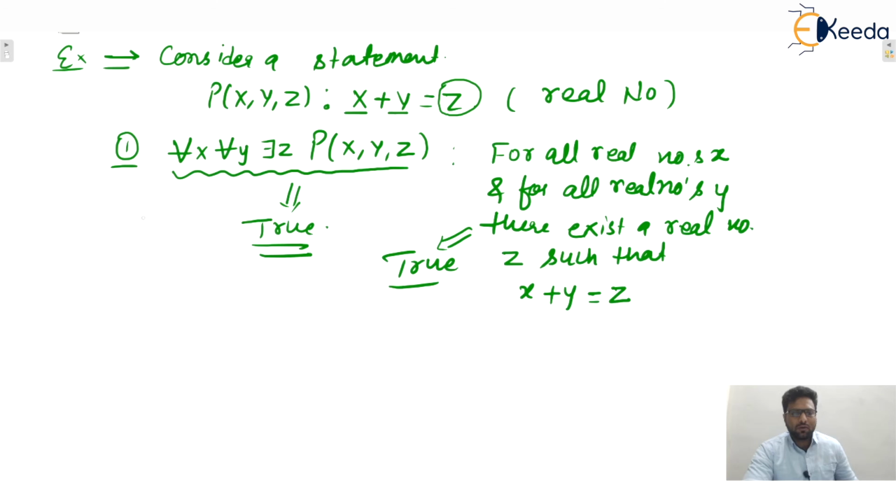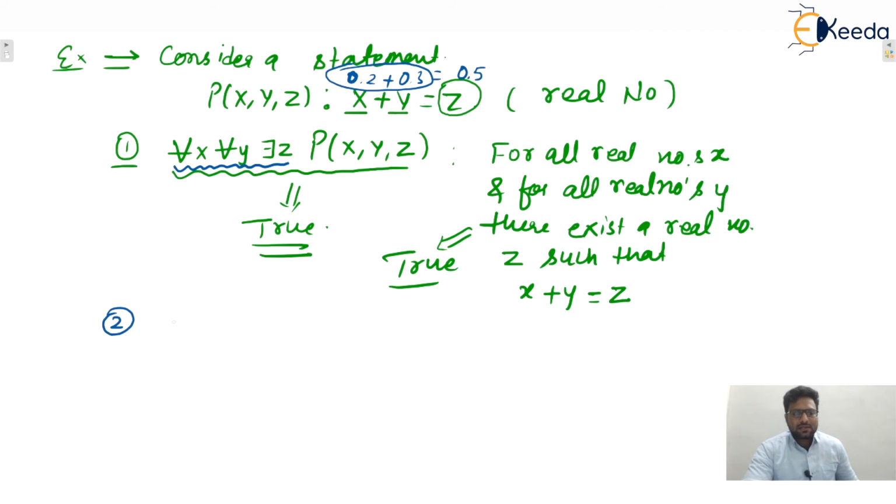I hope this one is clear to everyone. Here nested quantifiers are there, three quantifiers are there. I hope this one is clear to everyone, isn't it? So for every real number x and for every real number y, there exists a real number z such that x plus y is equal to z. You can take any real number x, let's say 0.2, and let's say one real number y, let's say that is 0.3. So there exists one real number, 0.5, that will be equal to the sum of these real numbers, isn't it?